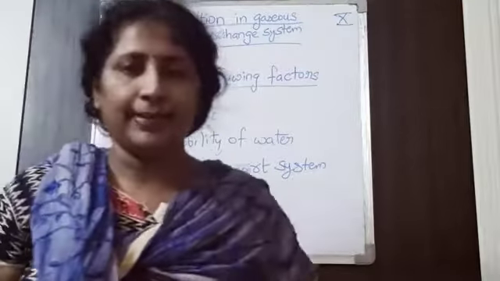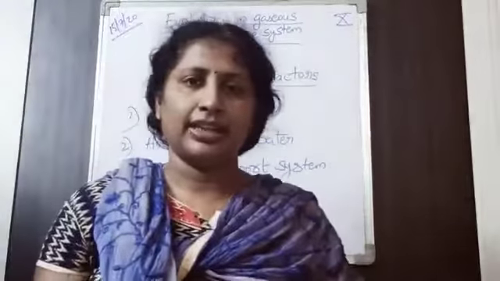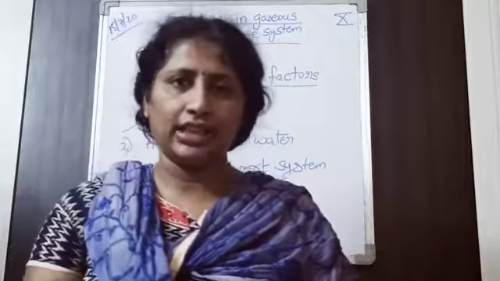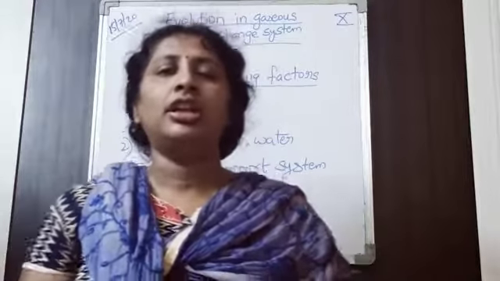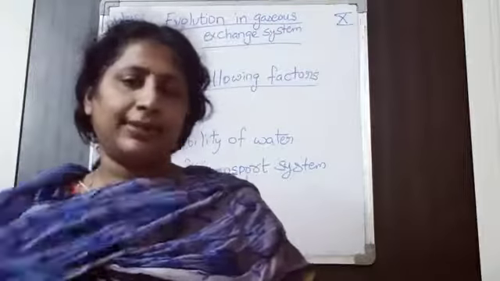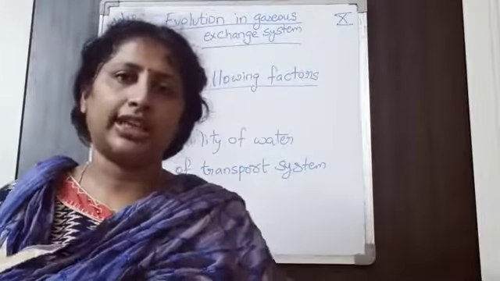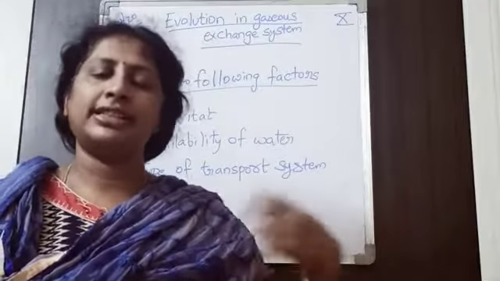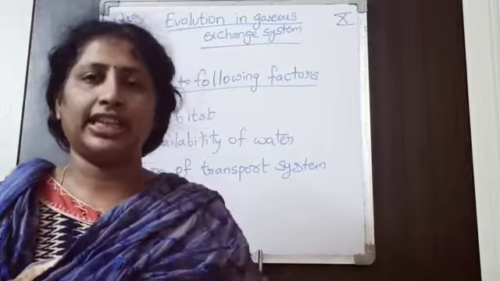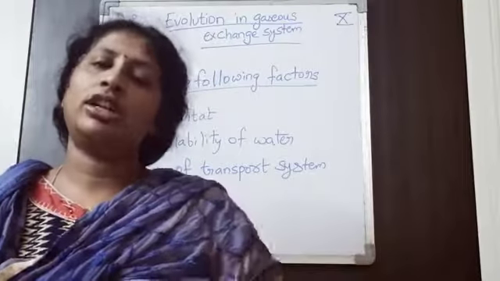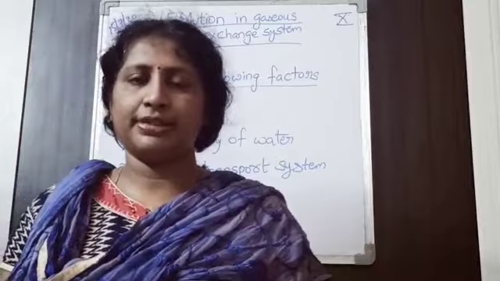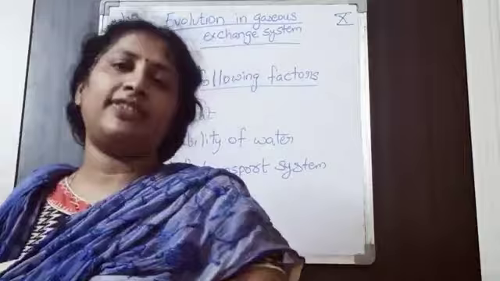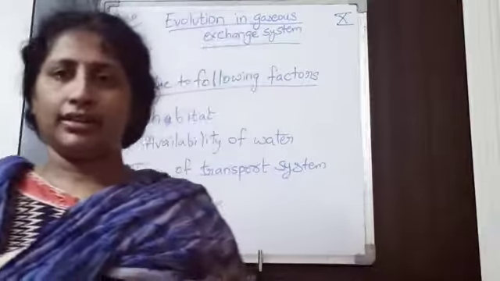The gases exchange system is compulsorily going to change from unicellular organisms to multicellular organisms. It will not be the same, but the principle is same, that is diffusion principle in all the organisms. So in simple organisms, just by simple diffusion through body surface it takes place, but this will not happen in the multicellular organisms because they are highly evolved organisms and they have a separate respiratory system for the exchange of gases.